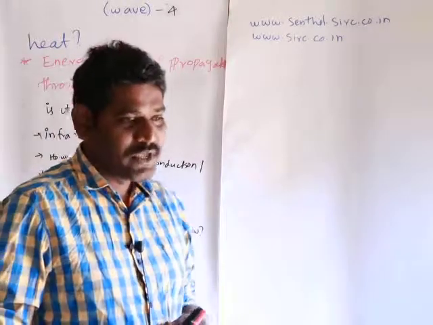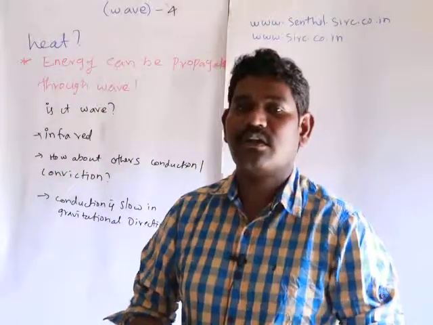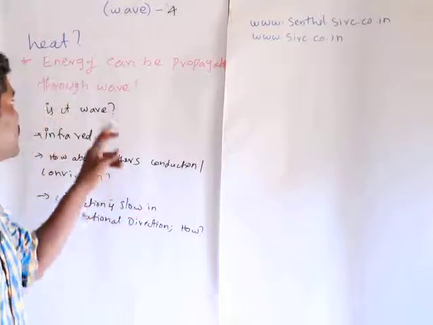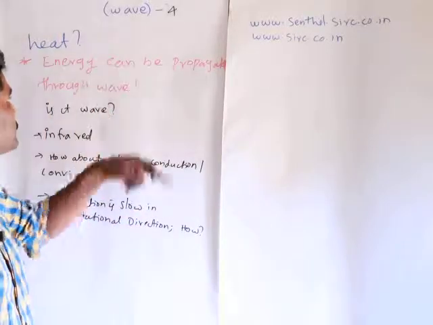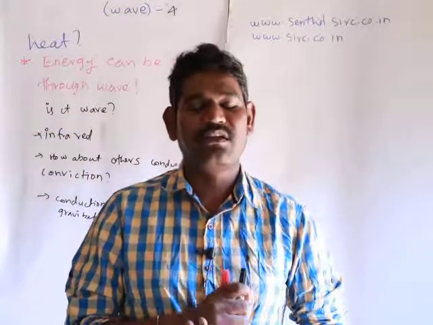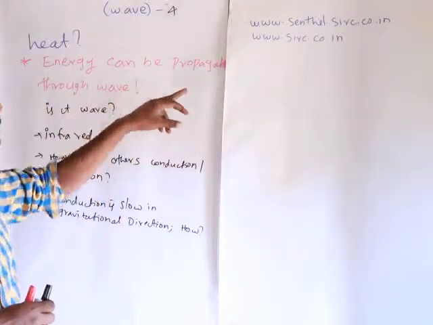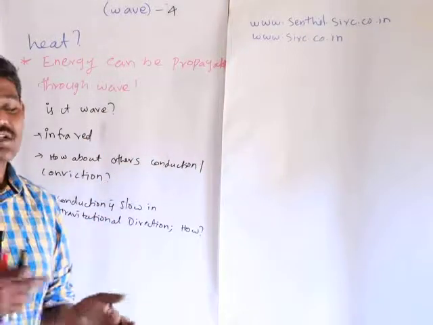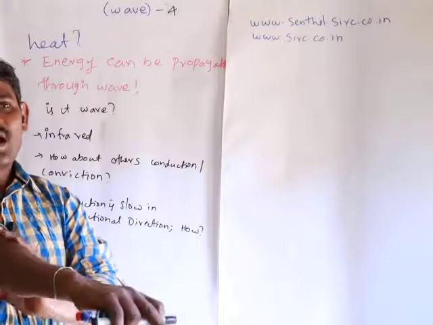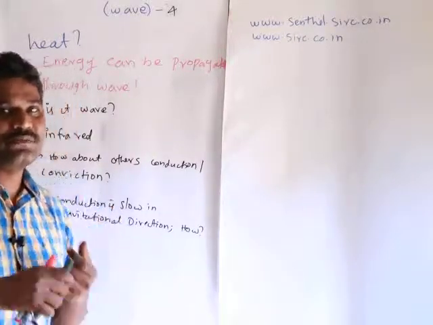I am supposed to take a fourth lecture on wave, and this topic is just a question about heat. Since we know that heat is an energy, and we have a general formula that is crystallized, frozen in my mind: energy can be propagated through wave only. So with this constraint, since heat is an energy, it should have to propagate through the wave only. And in this case, I couldn't find an answer in my mind still now, and I have just been querying in my mind.